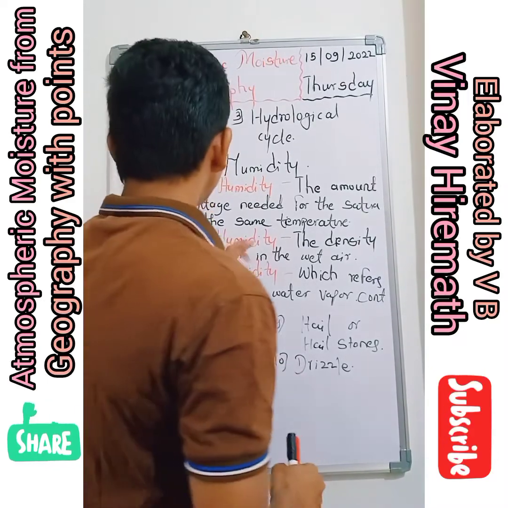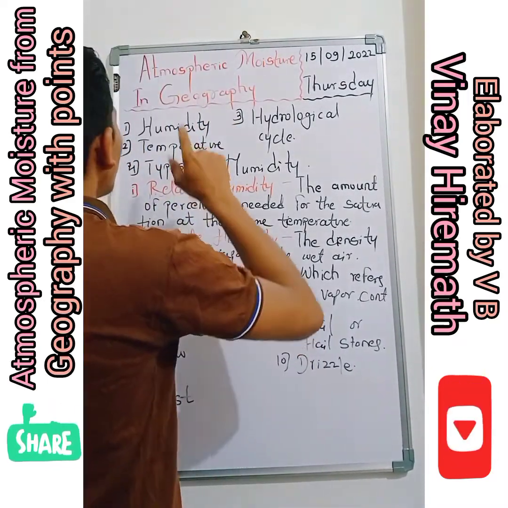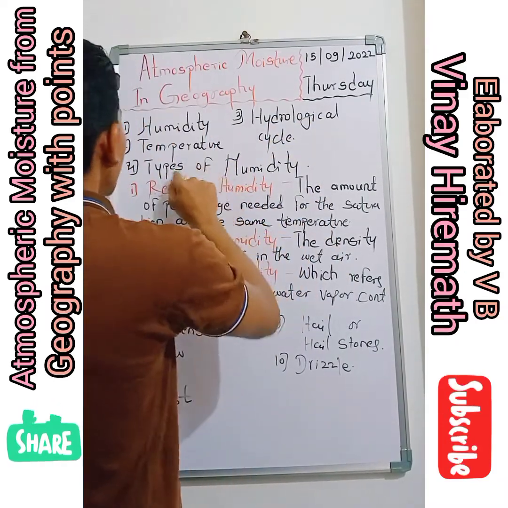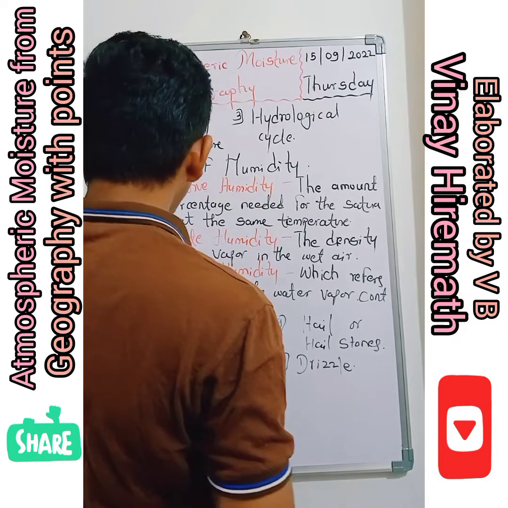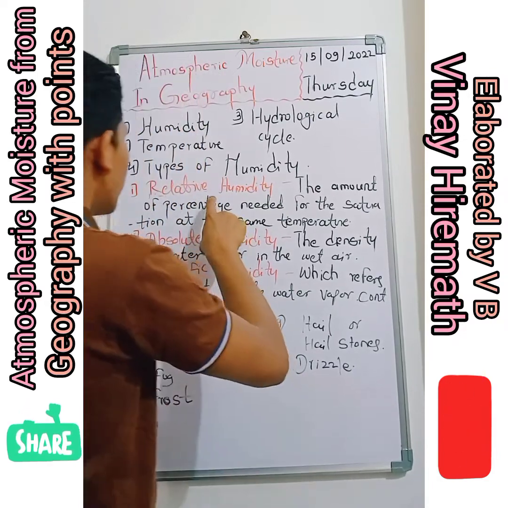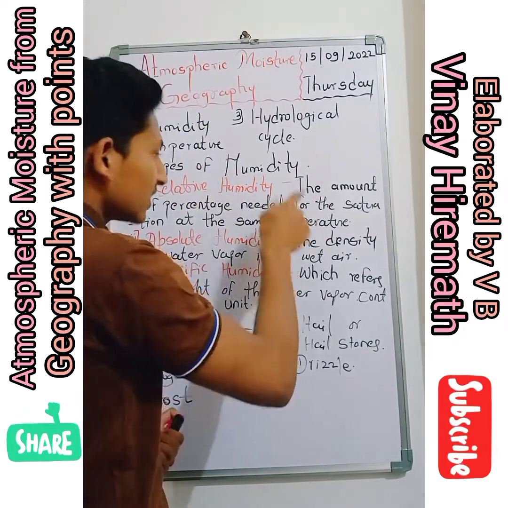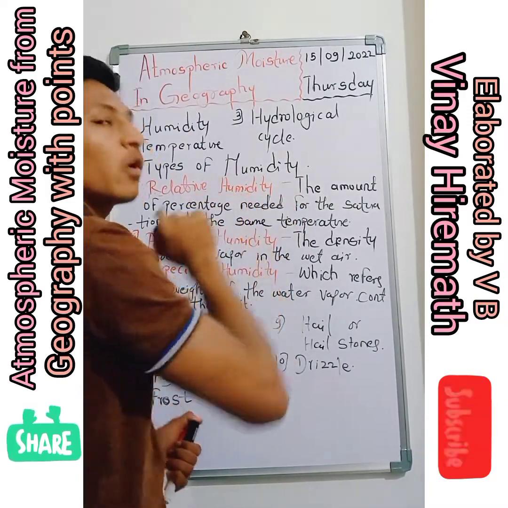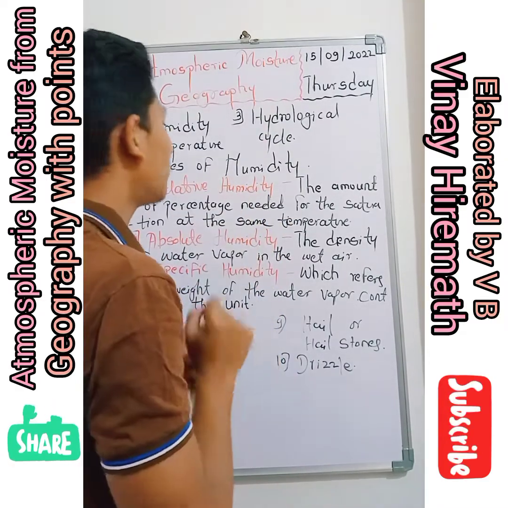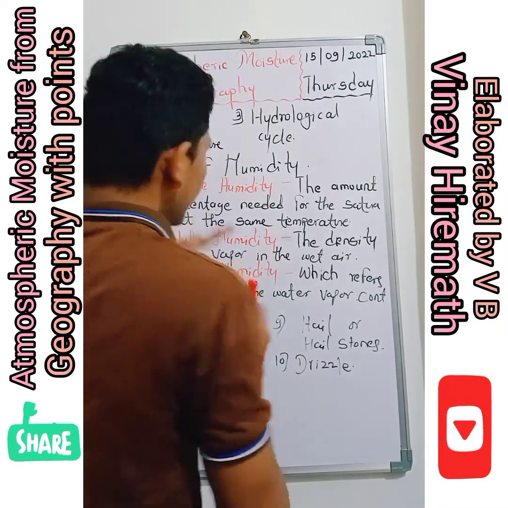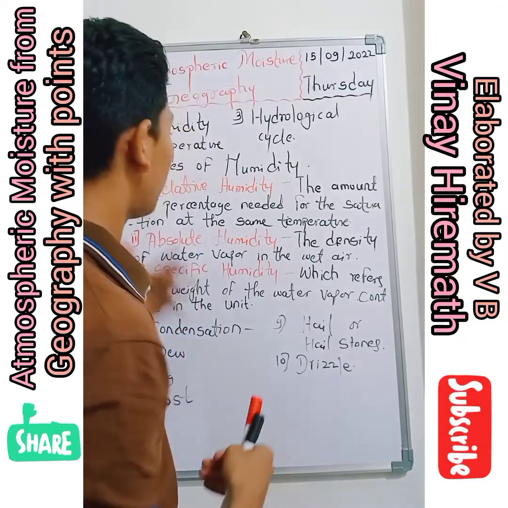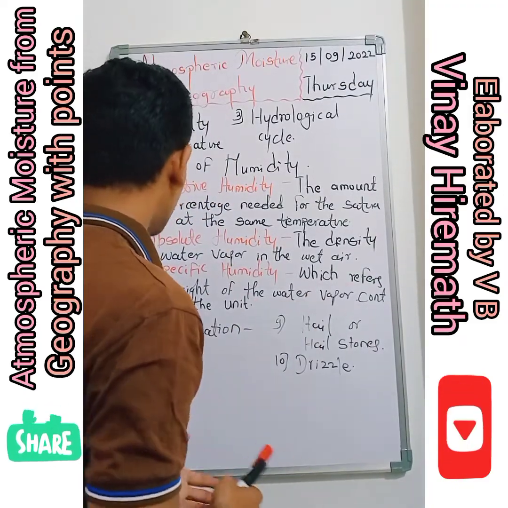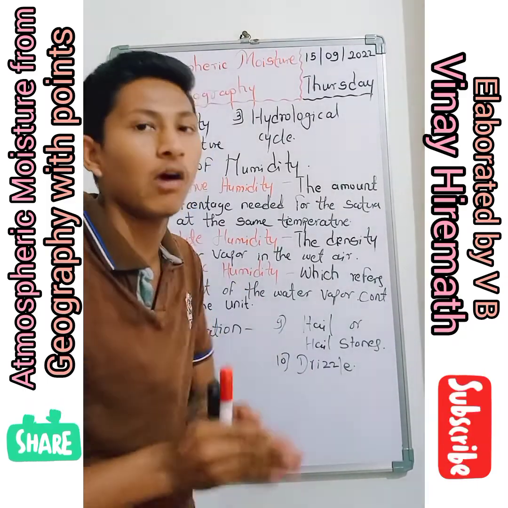Okay, now let us jump into the topic. Humidity, hydrological cycle, temperature, types of humidity, relative humidity, absolute humidity, specific humidity. I have given all these points along with their definitions, so that you are not misguided. So please cooperate with me till the end, and thanks for your assistance till now.